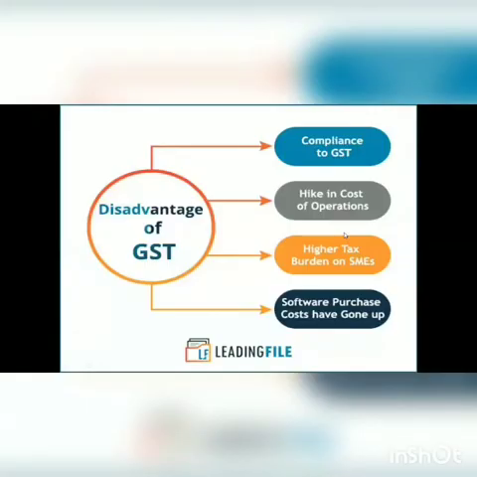So that is all about the advantages, and now these are some disadvantages of the GST. First, compliance with the GST, because most Indians are not able to comply with the GST because of a lack of knowledge. Most people don't have any knowledge about how to fill a GST form, and taxpayers don't have proper knowledge about the cloud-based automated GST software.